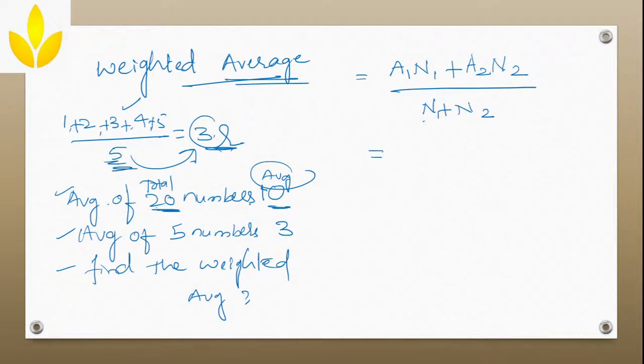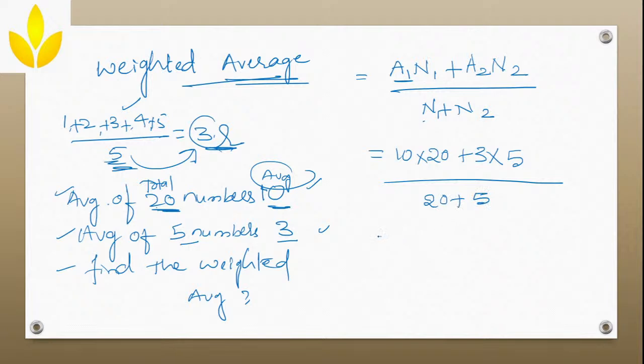In this example, the average of the first group is 10 and there are 20 numbers, so you write 20 here. Plus the average of the second group, which is 3, with 5 numbers. So divided by n1 is 20, n2 is 5, so 20 plus 5. Clear?